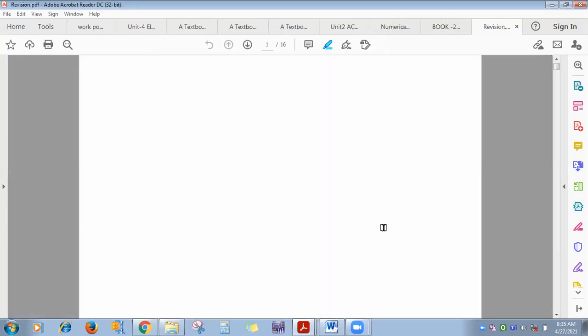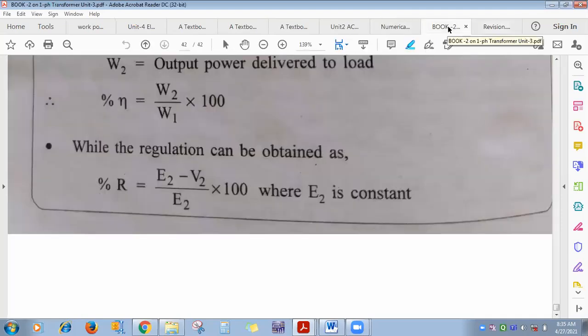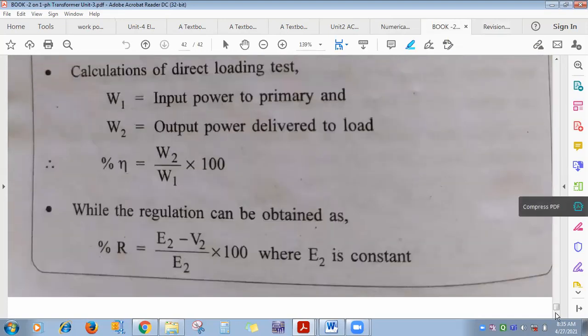No one will ask you to draw the phasor diagram, but questions on phasor diagrams are there because this is the MCQ exam. Okay, so transformer now.